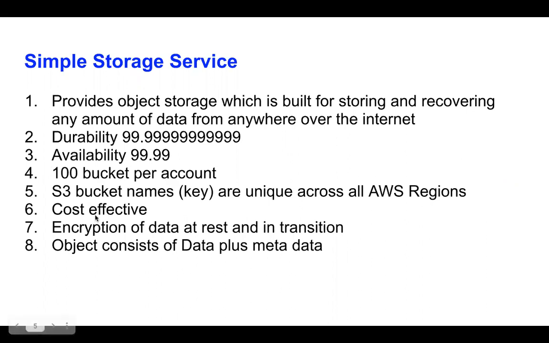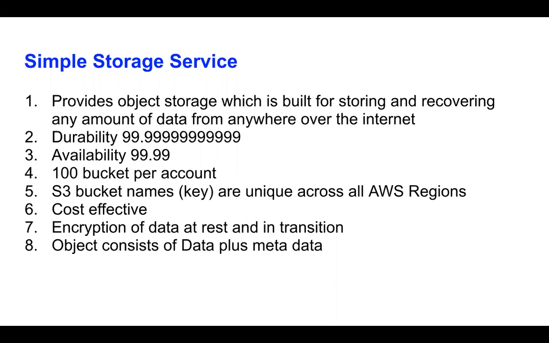It's cost effective. As I told you, it provides 5-6 types of storage classes, and each has its cost associated with it. For example, S3 is pretty costly because cost is in terms of two things: storage and retrieval. In the S3 Standard storage class, the storage cost is high, but the retrieval cost is less.